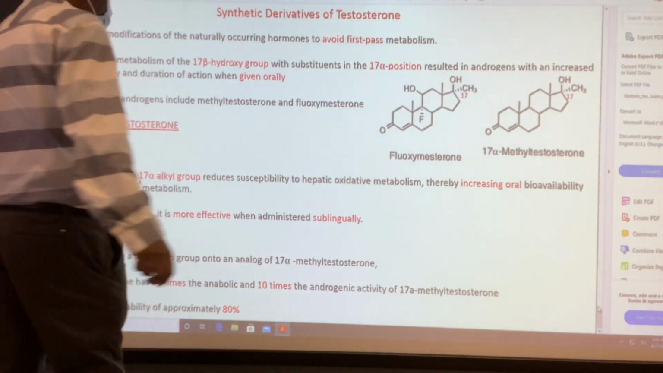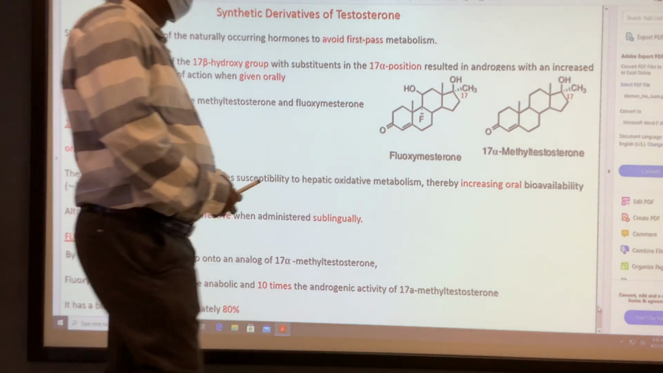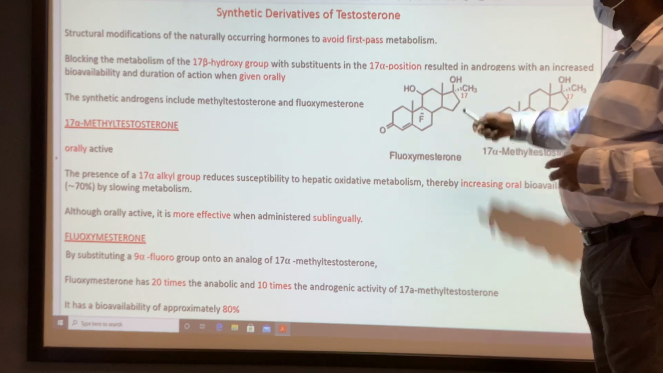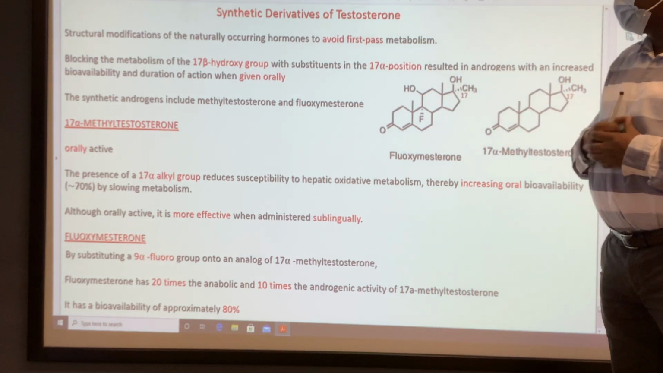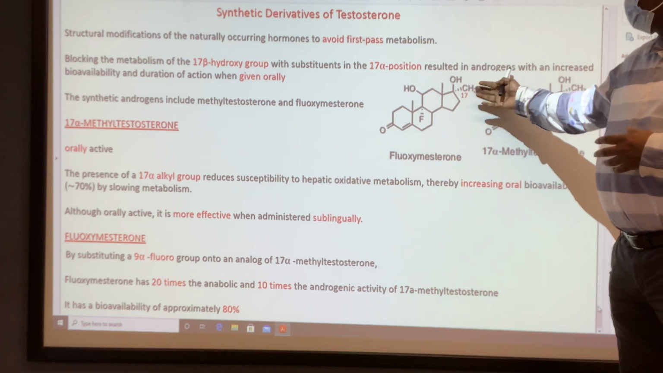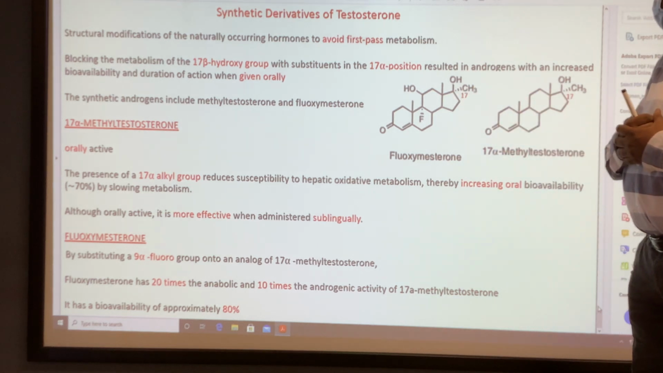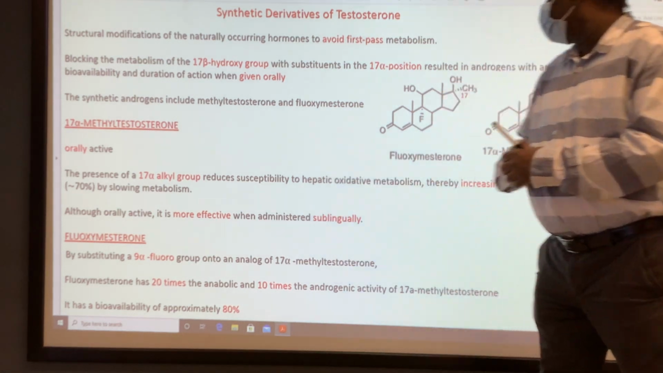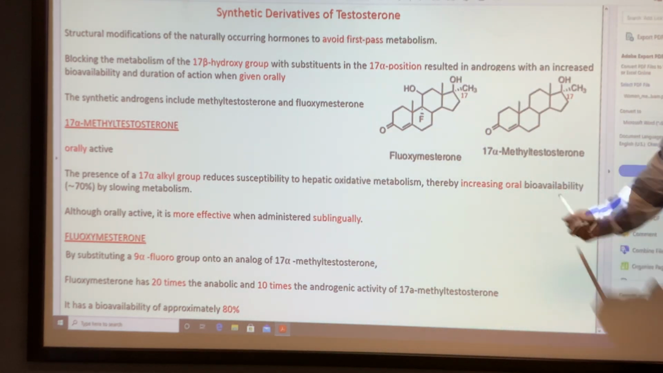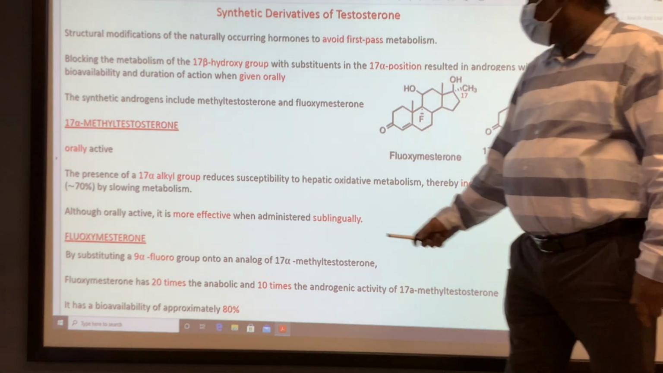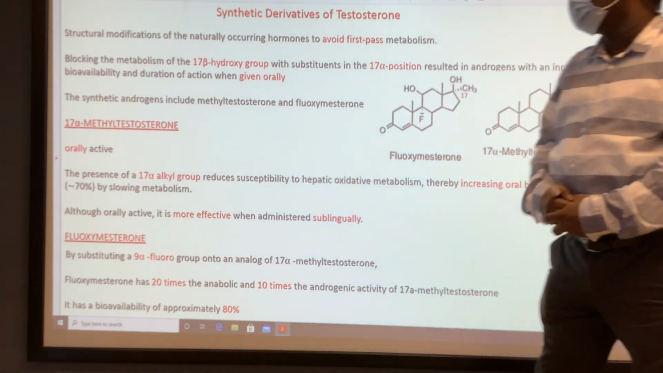So 17 alpha alkyl: the alkyl is in alpha stereochemistry, and this hydroxy is in beta stereochemistry, because this beta stereochemistry is important for hydrogen bonding. So the ethinyl or alkyl is always in the alpha stereochemistry. That reduces the hepatic metabolism, so it increases the oral bioavailability of the compound, and it is more effective when given sublingually. That's the first one.